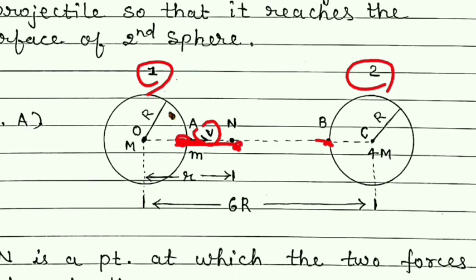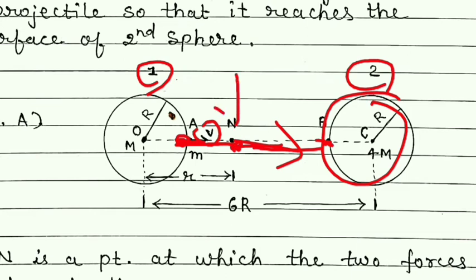Just reach point N. If we just reach point N, then after that this sphere will pull this object towards it. So our aim is simply to obtain the speed with which the object can just reach point N. After that, the gravitational pull of the second sphere will pull it, and the object will reach the surface of this second sphere.